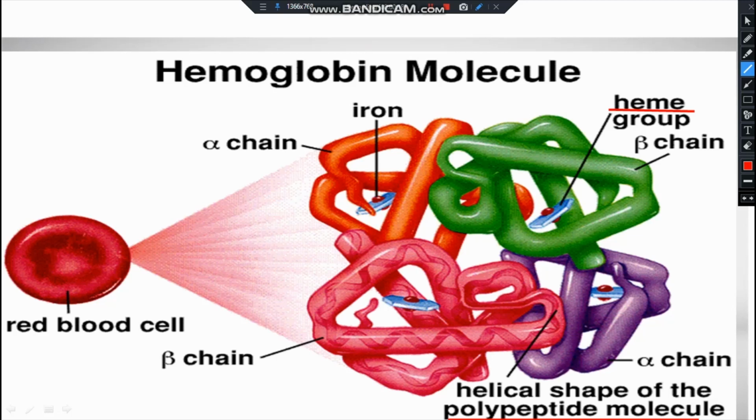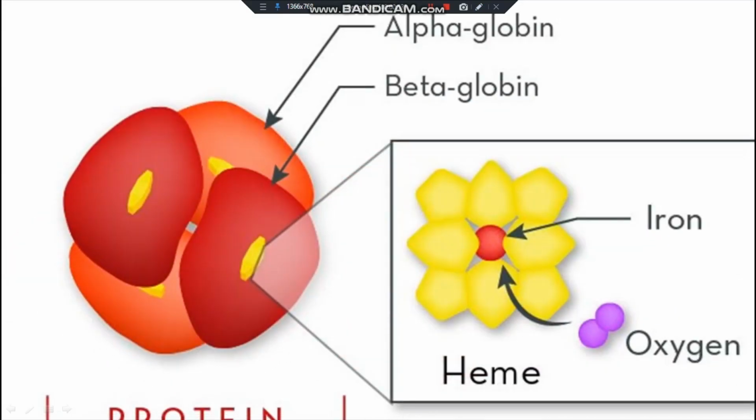Heme consists of the iron part and the porphyrin part. This is the iron part and this is the porphyrin part of the heme group. This is the protein part and this is the heme part.